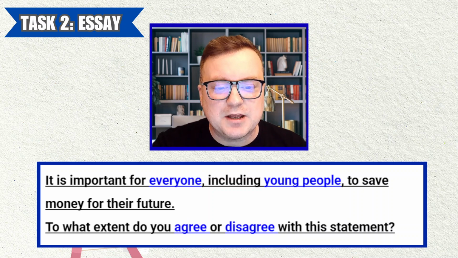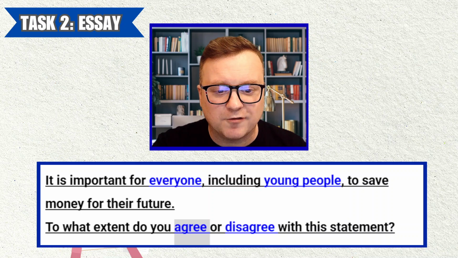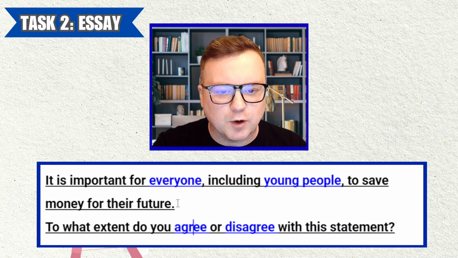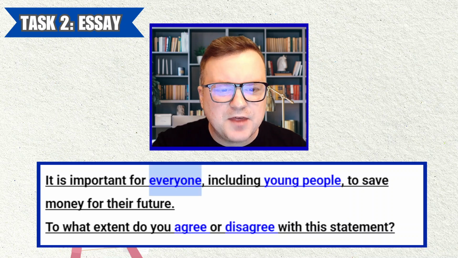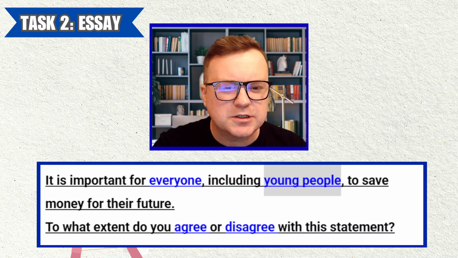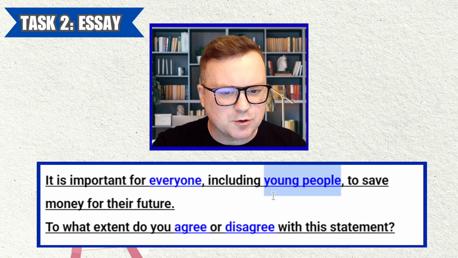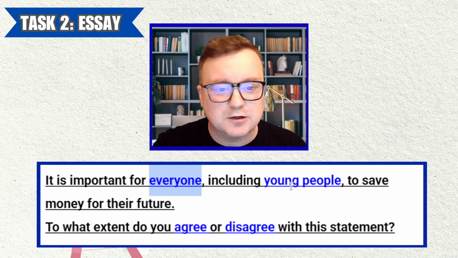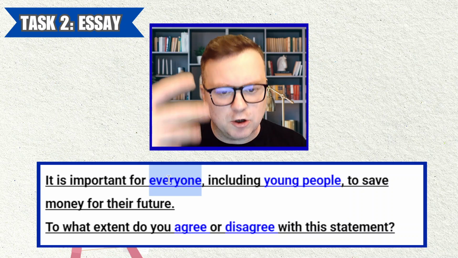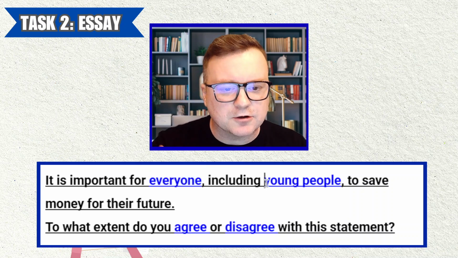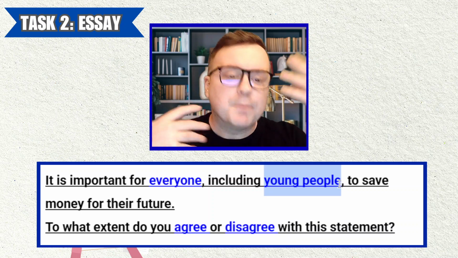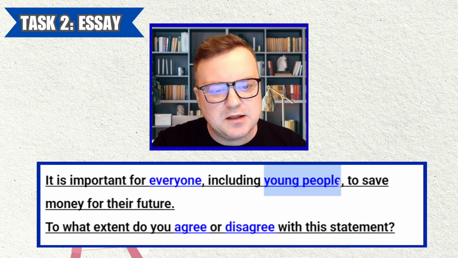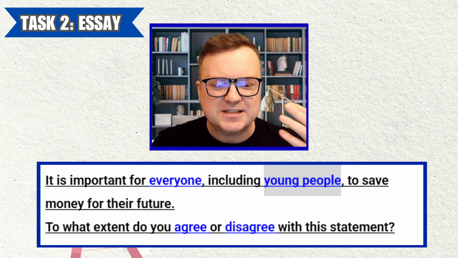And then if you agree with this position, I want body paragraph 1. Now, this is how I would structure it. Body paragraph 1, I would talk about why it's important for all people to save money. And then body paragraph 2, I would focus in on young people. I think that would answer the question logically, right? It's important for everyone, including young people. So why don't we have a paragraph on everyone? It's important for everyone to save money because... Then body paragraph 2, it is especially important for young people to save money, because... I mean, we might paraphrase.